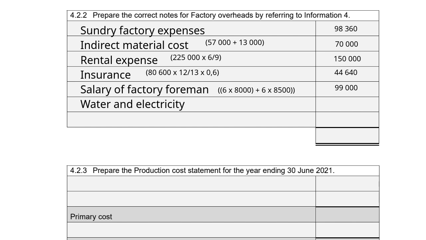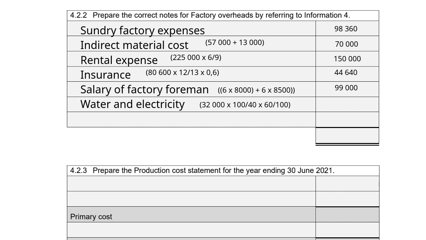Water and electricity. 40% of the water and electricity cost has been apportioned to the factory, but it should have been 60%. So out of the 32,000 Rand, we first have to work back to take away the 40% and then get the correct figure to times it by 60%.